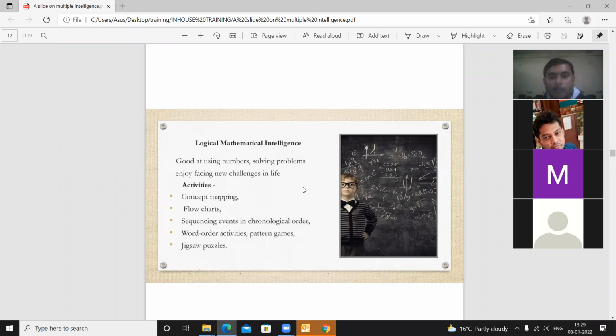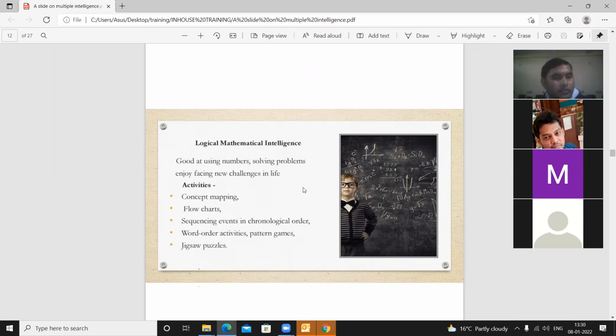In mathematics class, suppose you have taught the number system 1 to 100, and instead of directly making the students learn and write them in the copy, you give them missing numbers. Suppose 1 2 3 4 5, after that you leave some out. If this type of work is given to the students, they will be very interested. Why? They have logical mathematical intelligence.